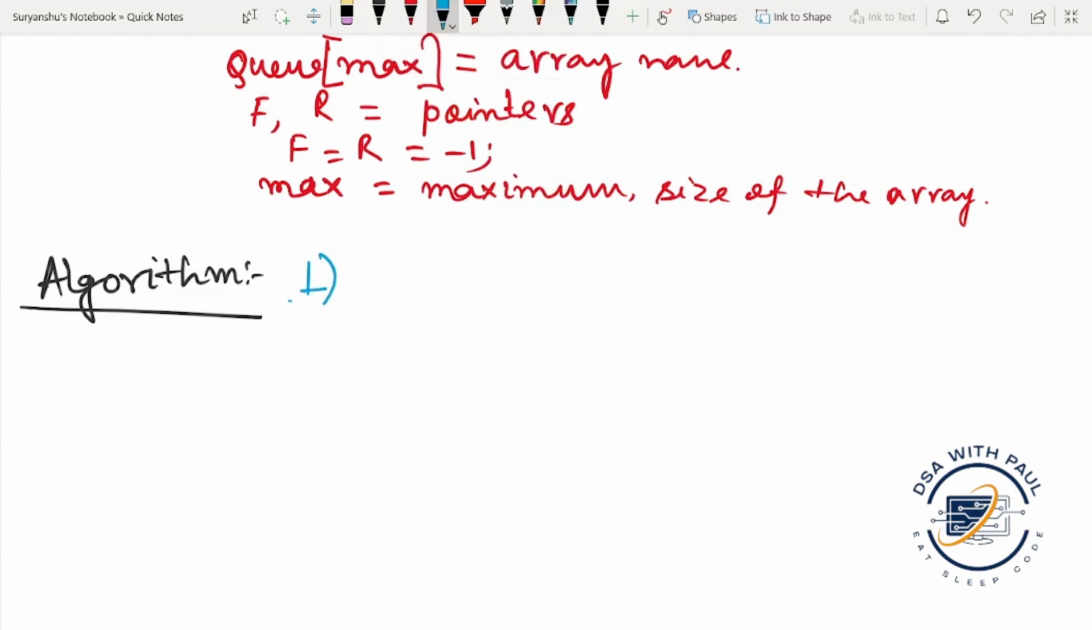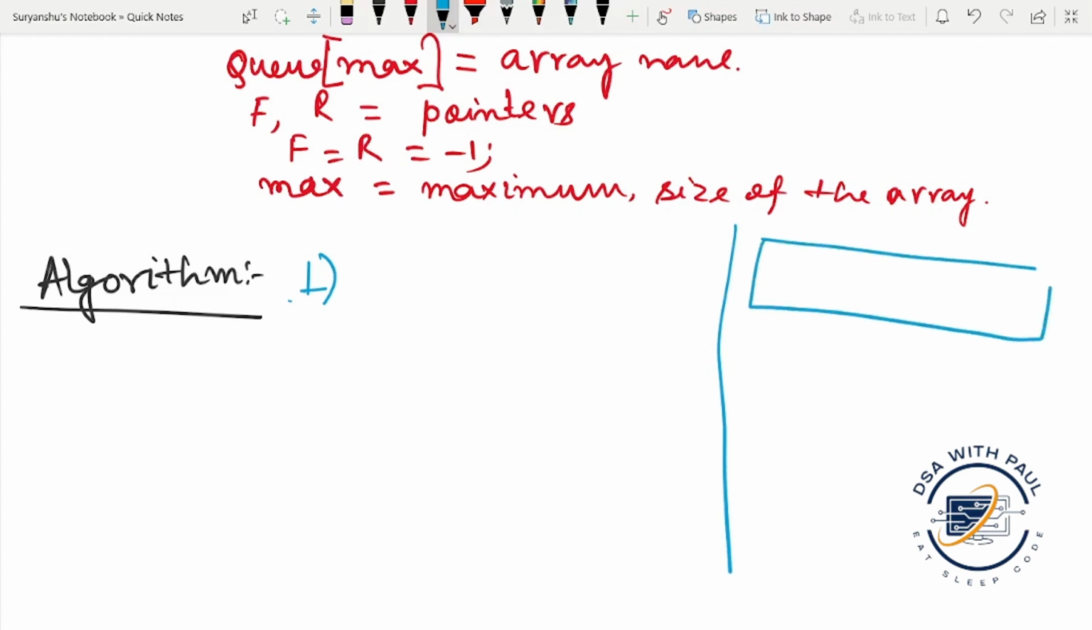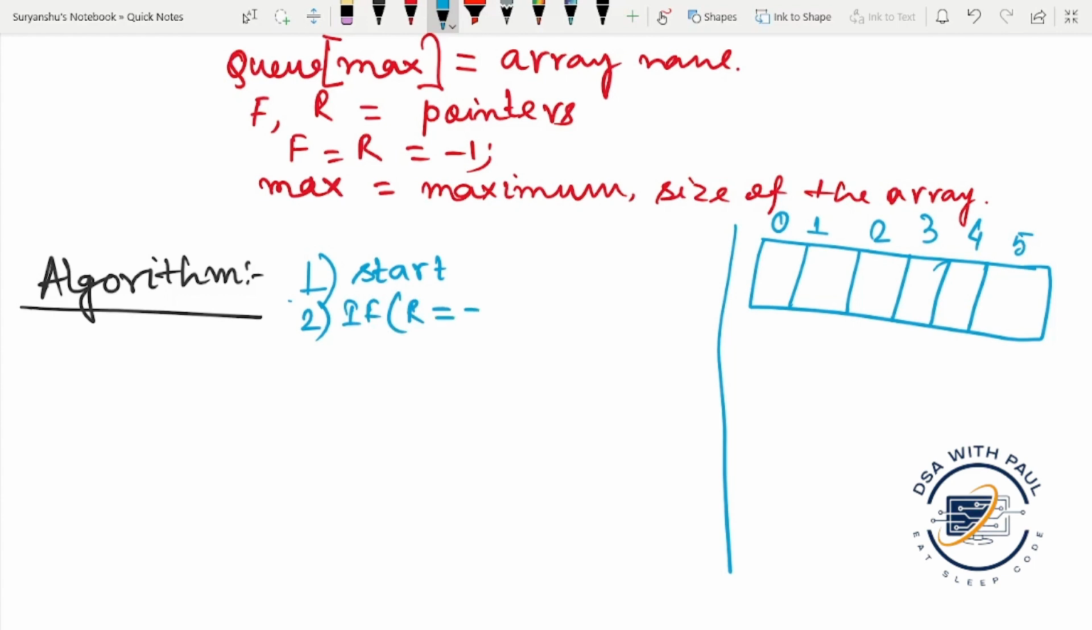Step 1. Here we use the array simultaneously with the algorithm, which will be helpful for understanding. For enqueue, first the algorithm will start, and we check if rear is equal to max -1.